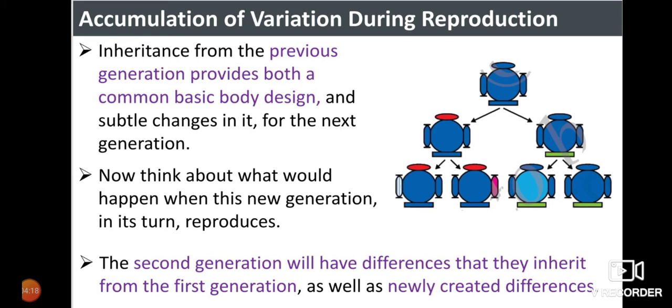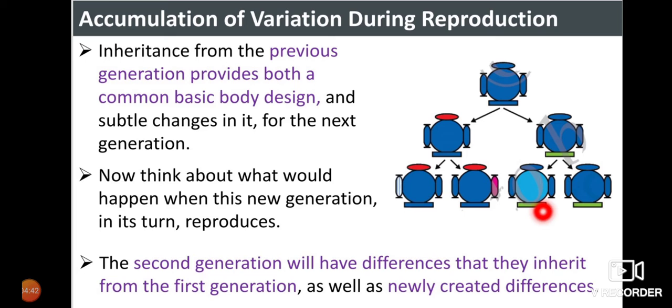So these kinds of variations which are produced by the younger ones lead to a number of variations among the organisms, whatever the characteristics may be. The second generation will have differences that they inherit from the first generation, as well as newly created differences.